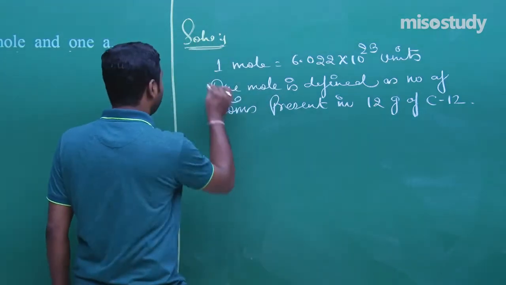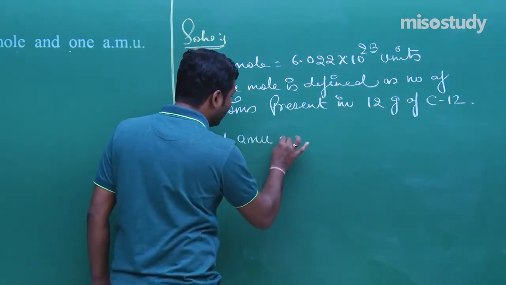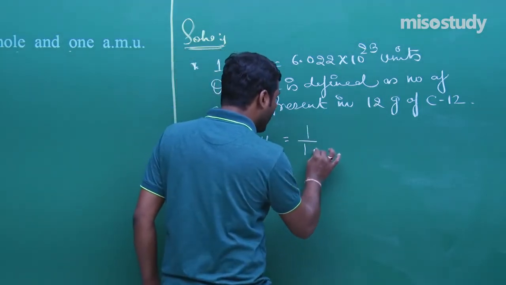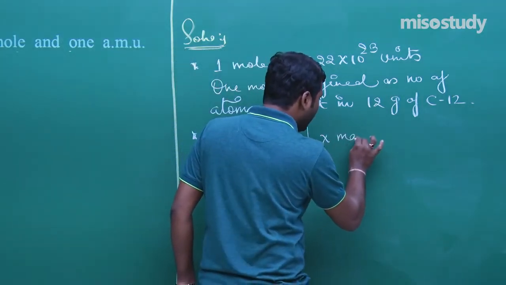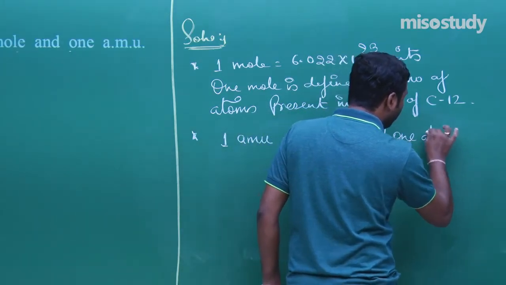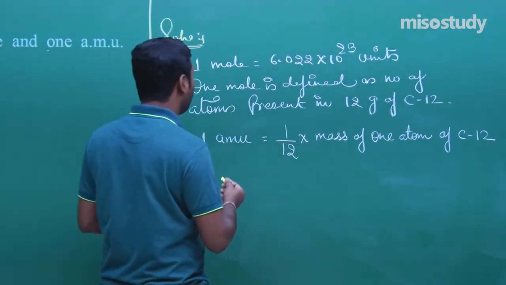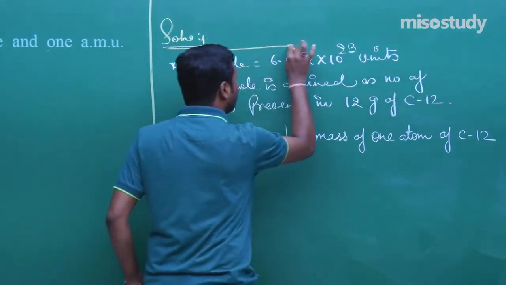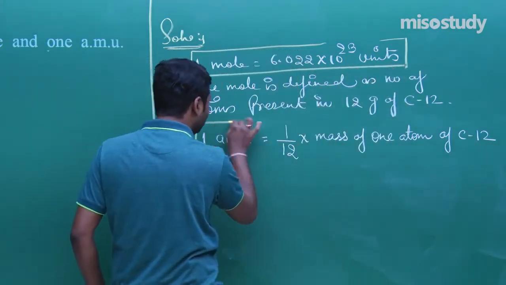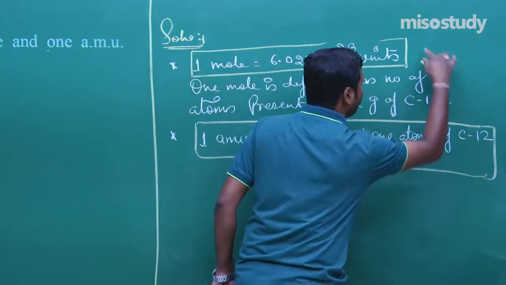Now, the next part of the question is 1 AMU, that is the atomic mass unit. 1 AMU is equal to 1 by 12 multiplied by the mass of 1 atom of C12. Clear to you? If there is a 1 mark question, then this is enough. Total 0.5 and 0.5, total 1.